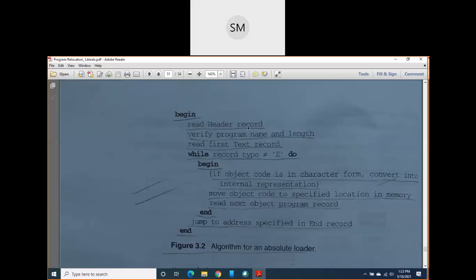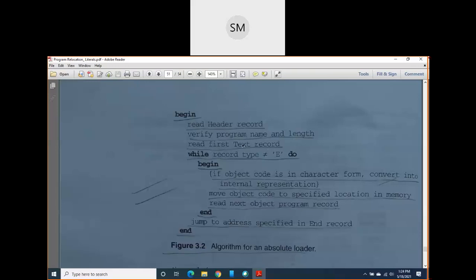Begin, read the header record. First it takes an object program as input. Then it wants to load that complete object program into memory. So first it reads the header record and verifies the program name and length, because in the header record you will get both of these details: the name of the program, COPY, and the length of the program, 107A. In fact, you will also get the starting address of the program, 1000. Next, read the first text record.